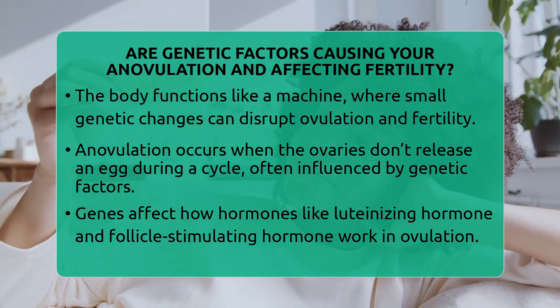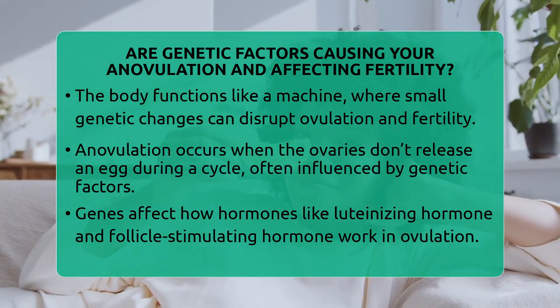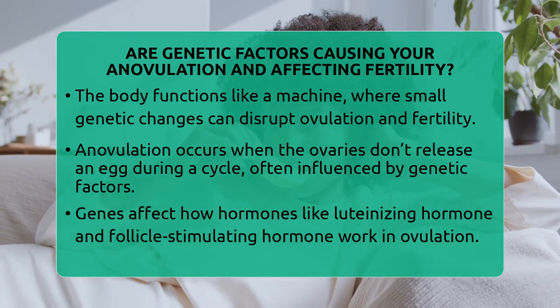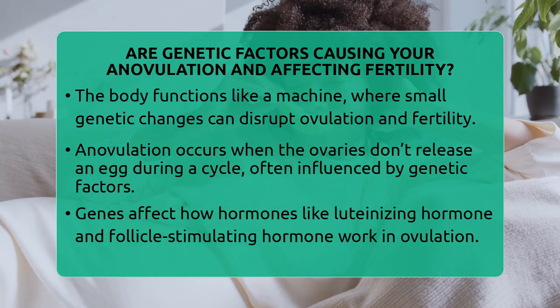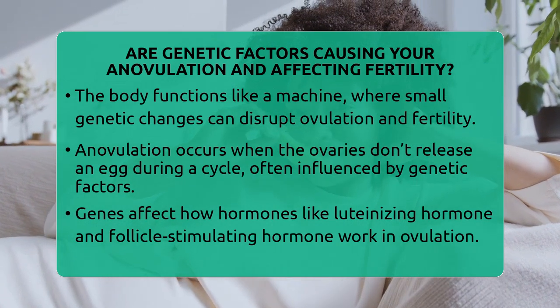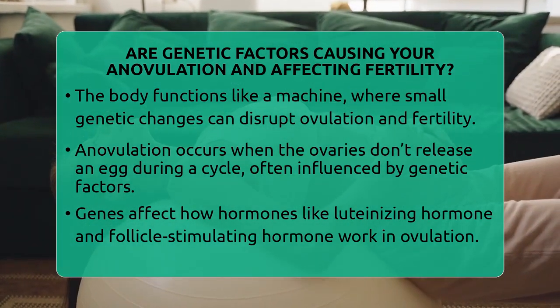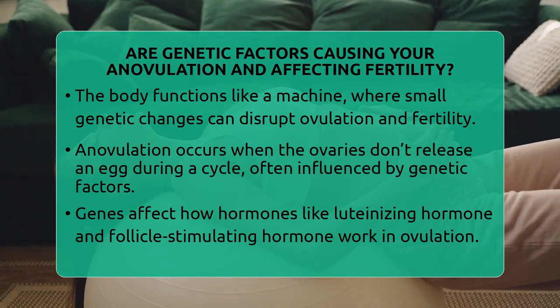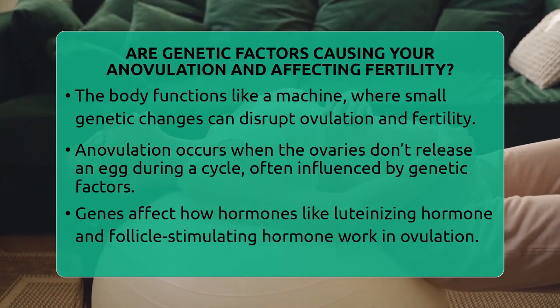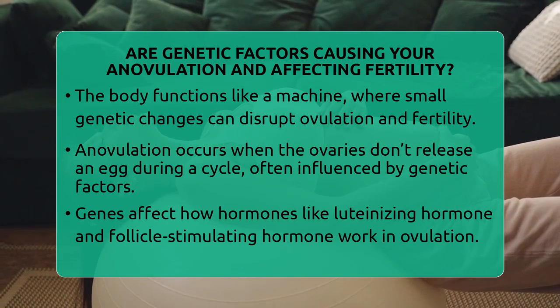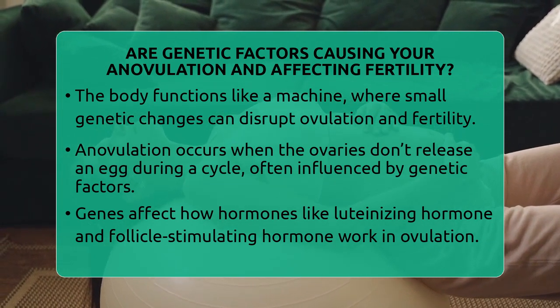Anovulation means your ovaries don't release an egg during your menstrual cycle. While hormones like luteinizing hormone and follicle-stimulating hormone usually control this process, genes influence how these hormones work. If there are genetic issues, they can interfere with hormone production or how your ovaries respond to signals.